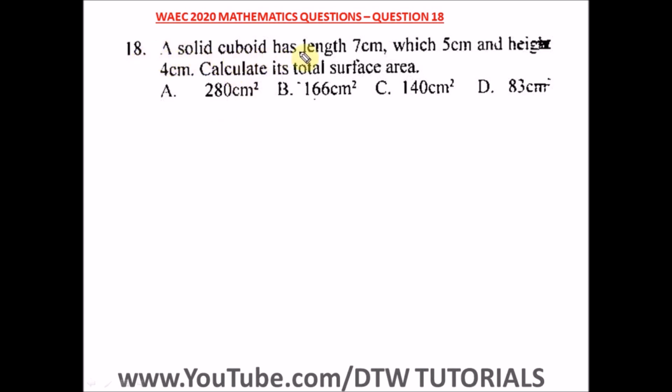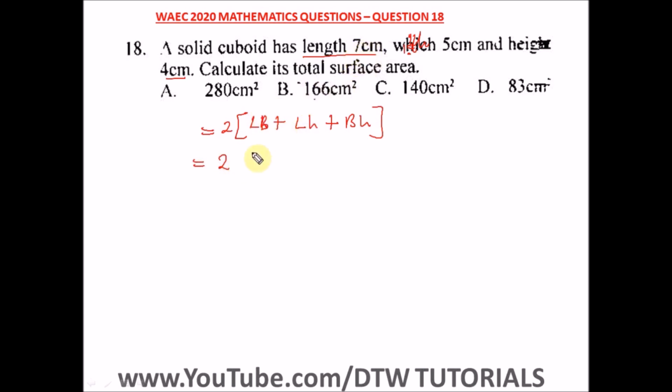It says a solid cuboid has length 7 centimeter, width 5 centimeter and height 4 centimeter. Calculate its total surface area. Remember the formula for finding the total surface area of a cuboid is 2 bracket, your length times your breadth, plus your length times your height, plus your breadth times your height. Okay, so let's do this together.